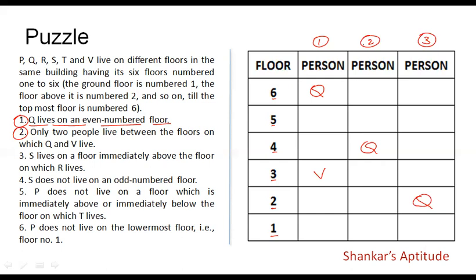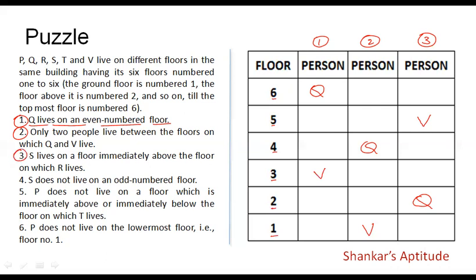Okay, let's consider possibility 2. We can conclude that V can never be above Q. We can see that if Q is on 4, leaving 2 spaces, V should be on the 1st floor. Considering the 3rd possibility, wherein Q is on the 2nd floor, leaving 2, V should be located on the 5th floor. So we have thus considered the second condition.